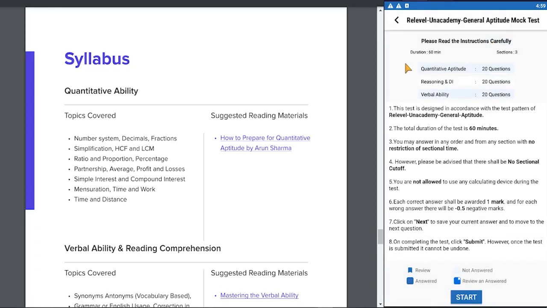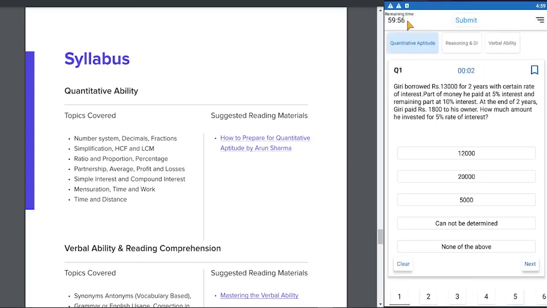As you can see, there are three sections: quantitative aptitude consisting of 20 questions, logical reasoning and data interpretation 20 questions, verbal ability 20 questions, and the time duration is 60 minutes. For each correct answer, I will be awarded 1 mark, and for each wrong answer, half a mark will be deducted. So let's start the test.